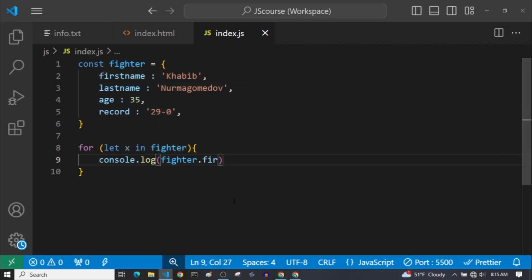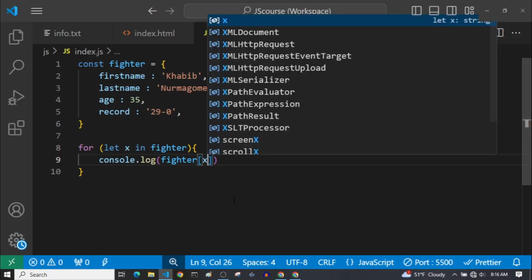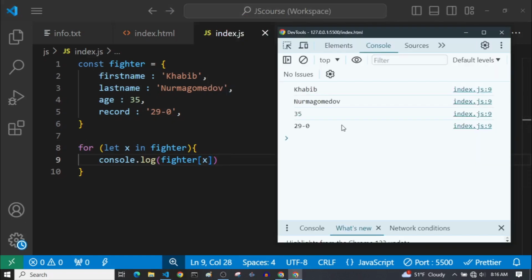So it is simple, and instead of using the dot notation, we can use the bracket notation, and this way this x remains a variable. So every time this loop runs, this x will be different values. And now if we see our console, as you can see, it has printed the values of each of these properties.